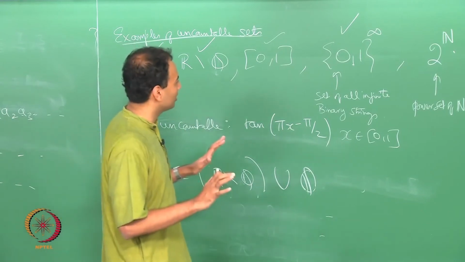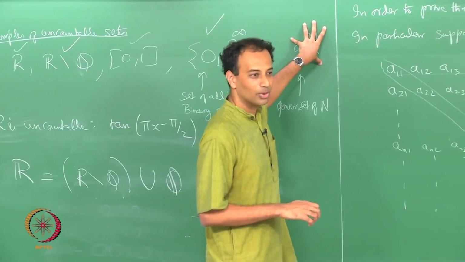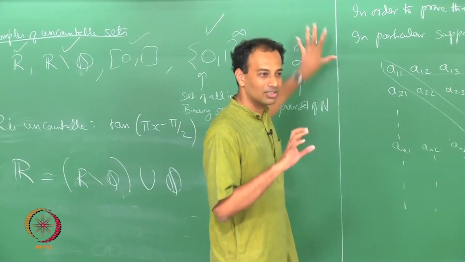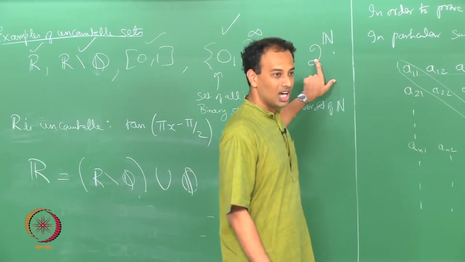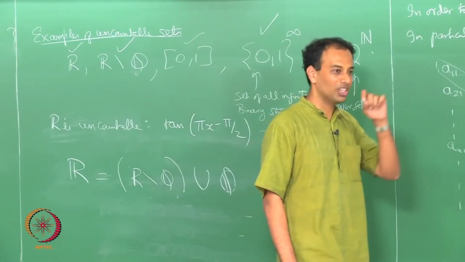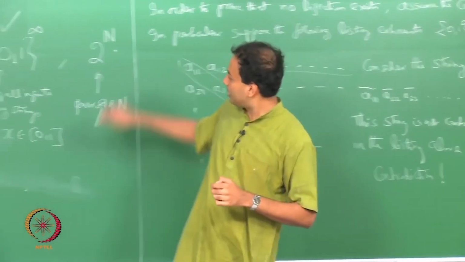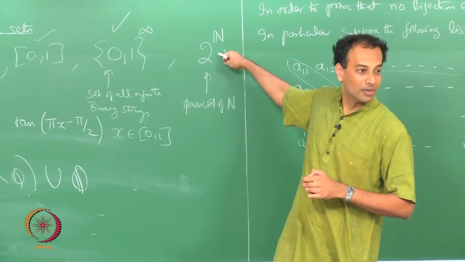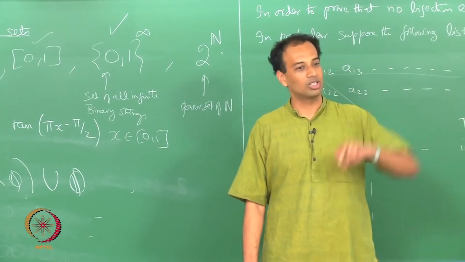So, the only difference is that 2 power n is an odd one out because it is not just a set, it is actually a set of subsets. The elements of this are themselves subsets of natural numbers. While it is true that the odd numbers are countable, the power set of natural numbers, which contains as its elements all the possible subsets of natural numbers, is an uncountable collection of subsets.